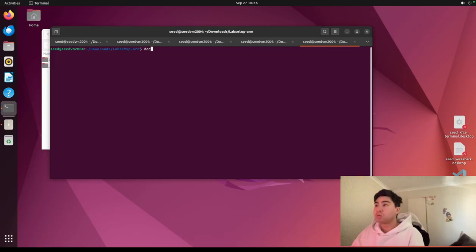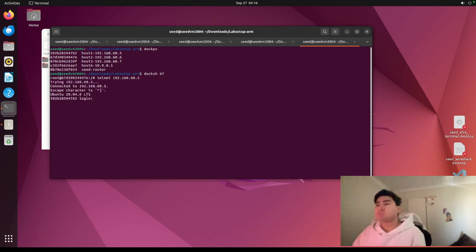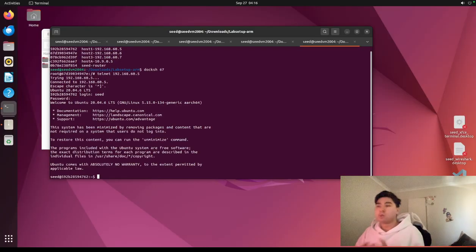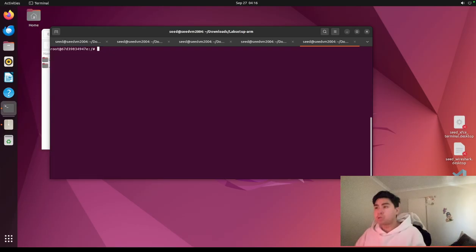We'll do one of them only. So it needs to run a telnet connection to host 192.168.60.5. Works. It's perfect. So it works. In order to exit out, we'll do this. Okay. We'll clear that now. So that works. So that's number one done.